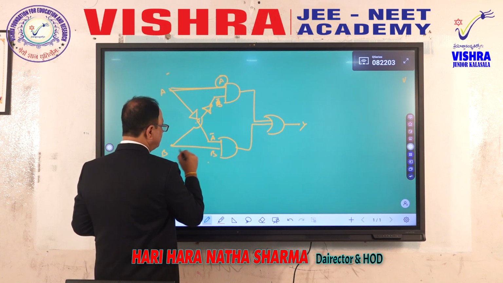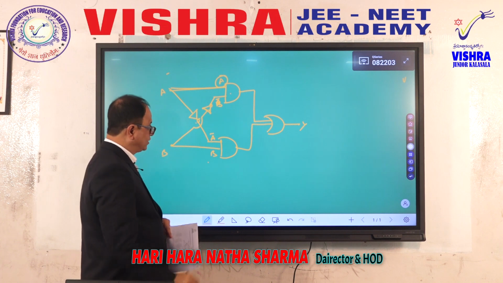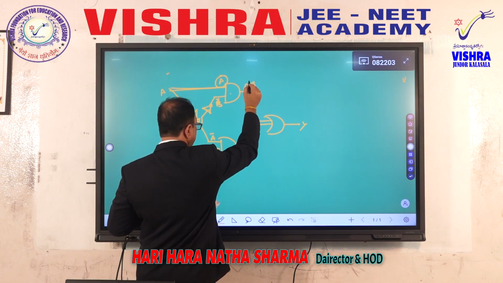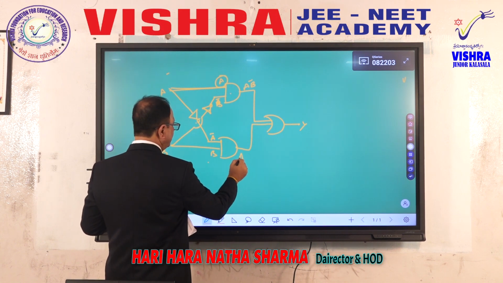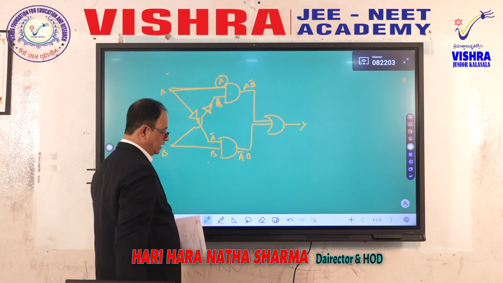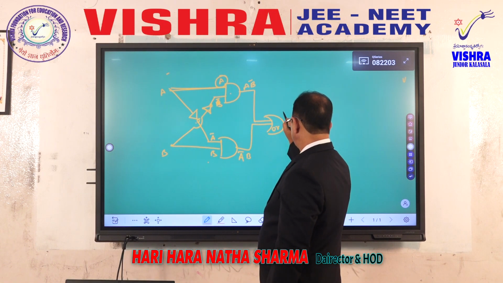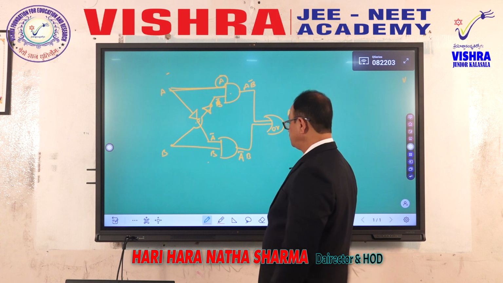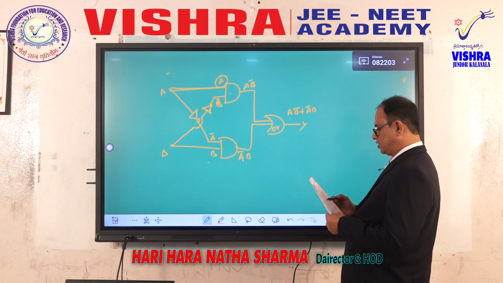What is this? B. Now what is this? This is the AND gate product. Therefore, A multiplied by B bar. Here also AND gate, therefore A bar B. And this is OR gate, sum gate anamata. So you are summing here, therefore A B bar plus A bar B is the output. Now you are expected to get the Y equations now for